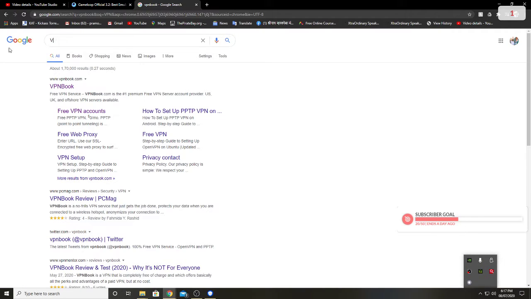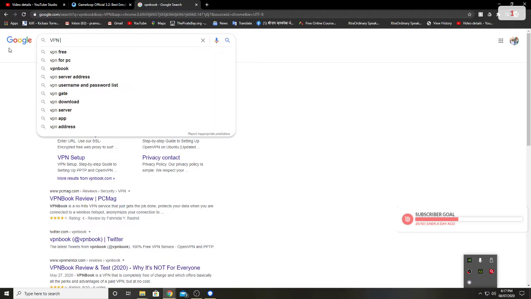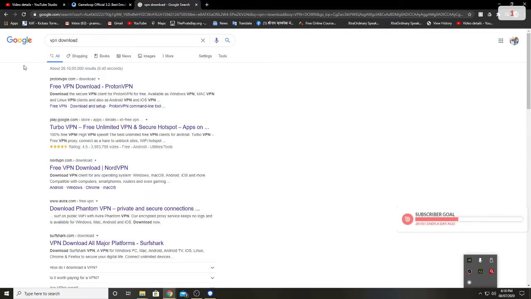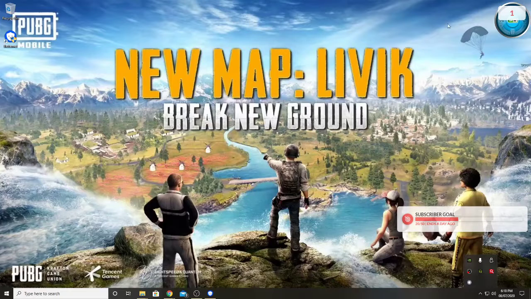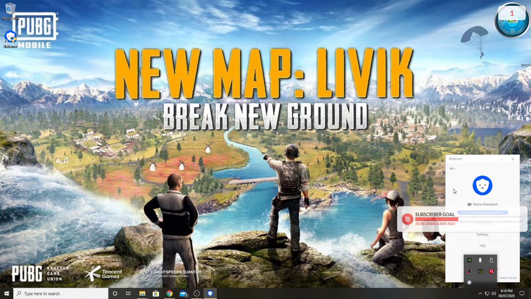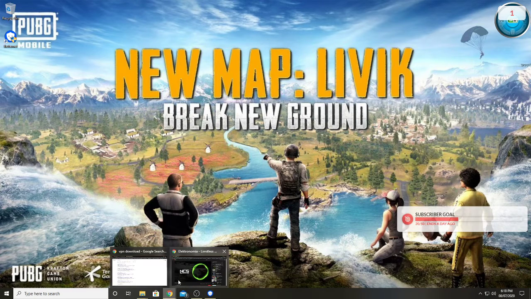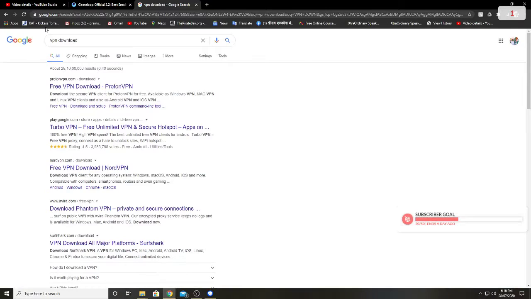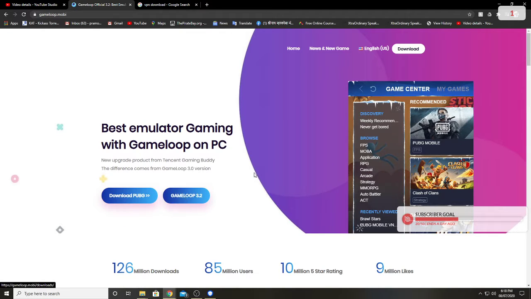I researched 3-4 options and I like Proton VPN, so download Proton VPN. After opening your VPN, connect to the server, the German server. Select the German server and connect. After connecting, try to download from the Gameloop official website.